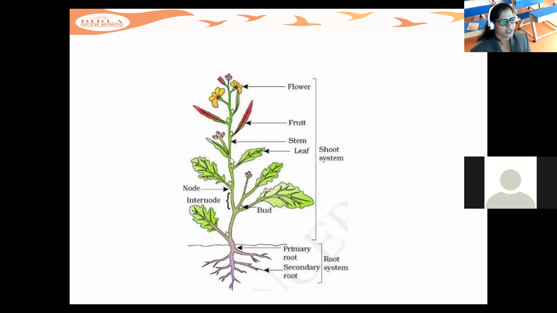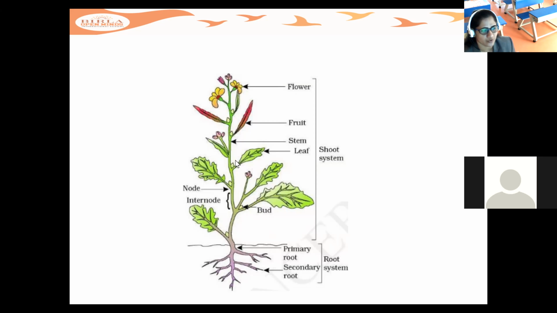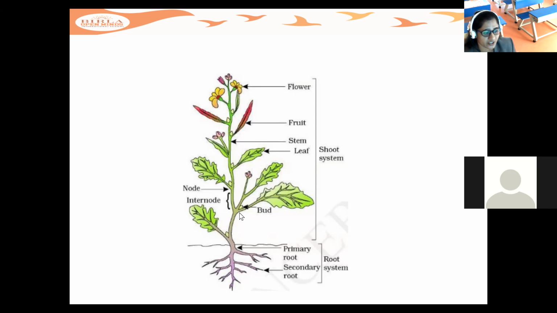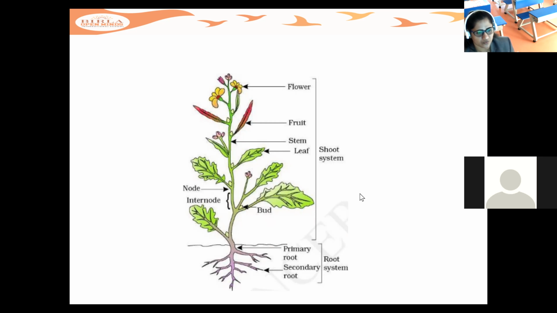So even in detail, you'll be learning in your higher grades about what is inside this stem, how the water is being transported from the roots to the stems and the leaves. In detail, the internal structure, you will be learning. It is very complicated, but in your higher grades you'll be able to learn what the internal structure is and how the water and minerals reach the different parts of the plant.